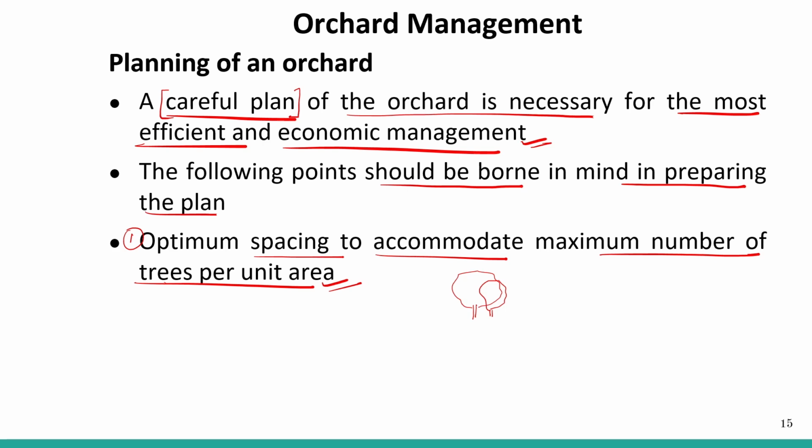And if one of the trees is in danger of any type of disease, then it can easily transfer the disease to the nearby one if the trees are very close together. So the proper and optimum spacing is very important, right? But we know that our land is limited, so we should not plant at a great distance either, right? So the proper optimal spacing to accommodate the maximum number of trees per unit area should be considered and followed.